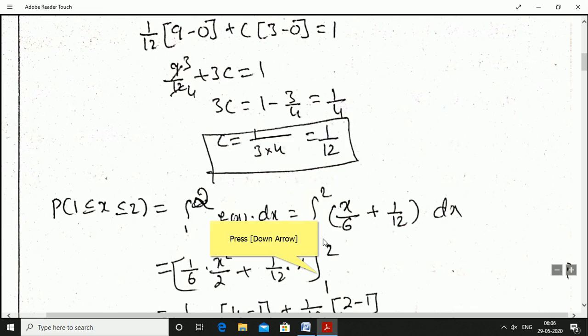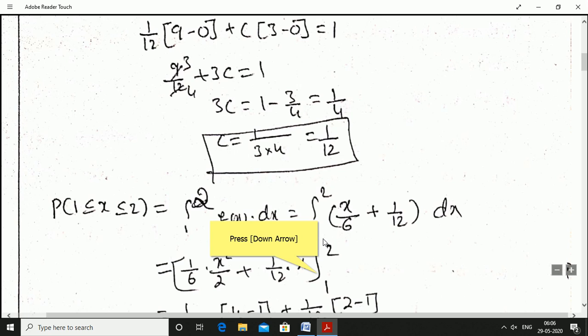probability of 1 less than or equal to x less than or equal to 2 is nothing but integration from 1 to 2 f of x into dx. Definitely the interval 1 to 2 is within the limit 0, 3. Okay, hence f of x value in this limit 1 to 2 is also equal to x by 6 plus c. c is nothing but 1 by 12.